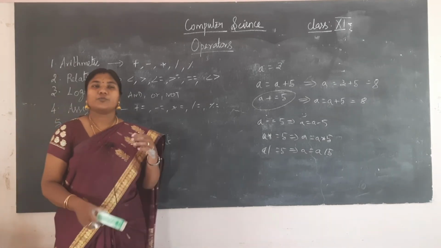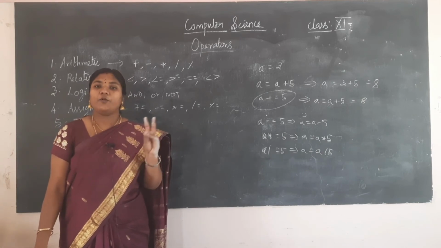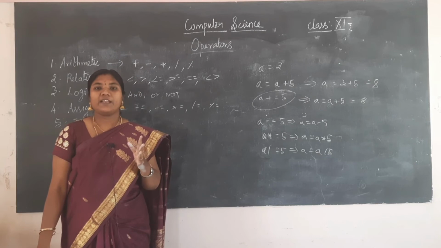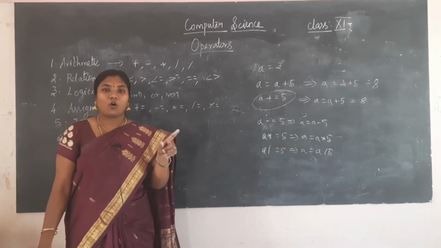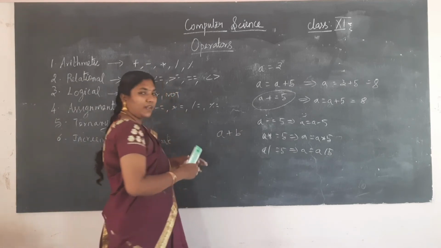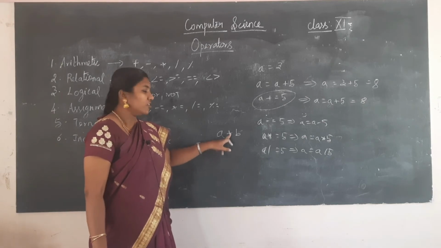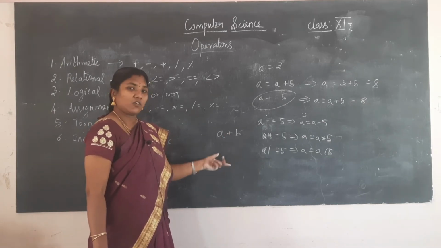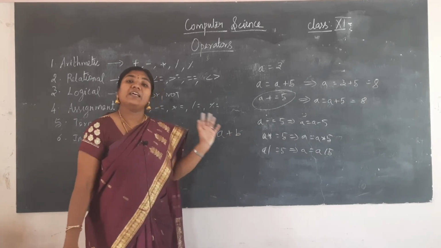Okay. So usually we use operators as unary operator, binary operator, and ternary operator. In the very beginning I said A and B are operands, and plus is the operator. This operator acts on two values, A and B, so this is the binary operator.